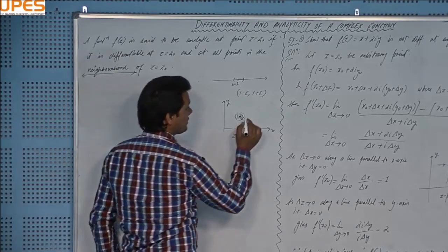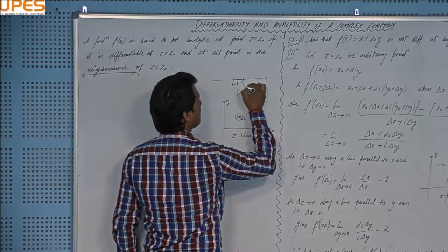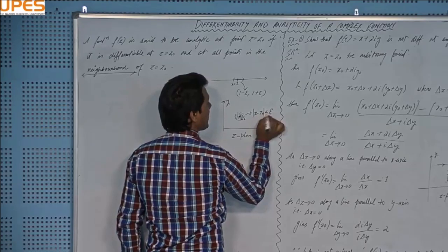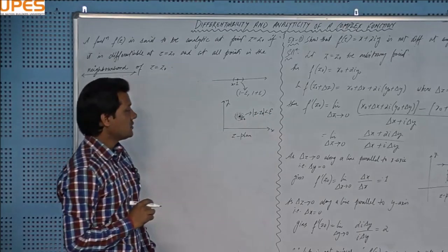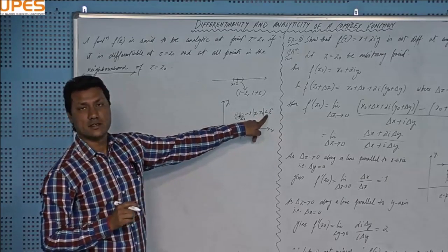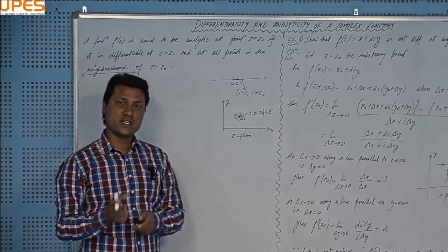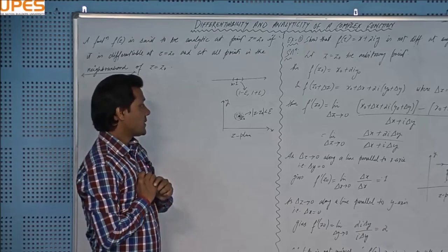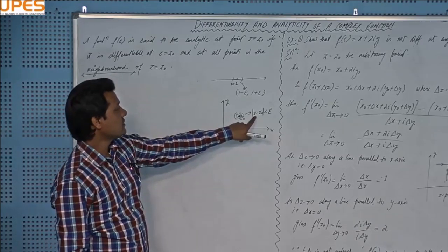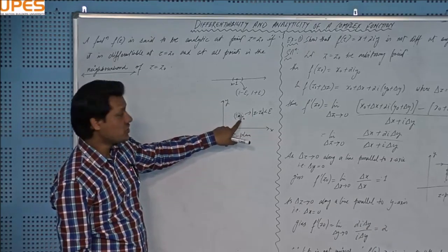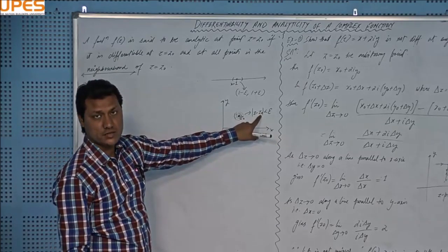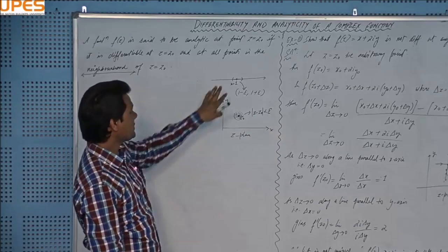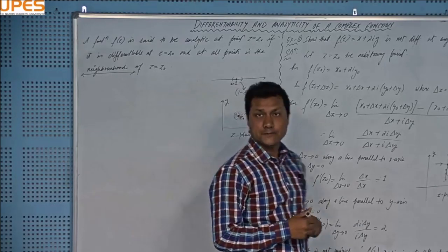And you write this in this way: mod of z minus z naught less than epsilon. Actually, mod of z minus a equal to small r is a circle on the complex plane. So this indicates all values of z which are close enough to z naught, within an epsilon distance of it.